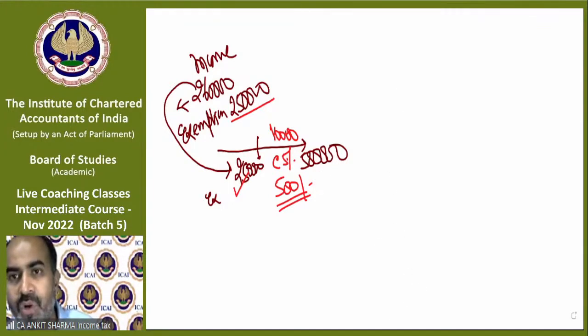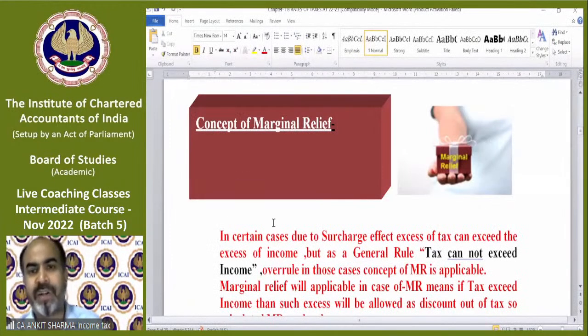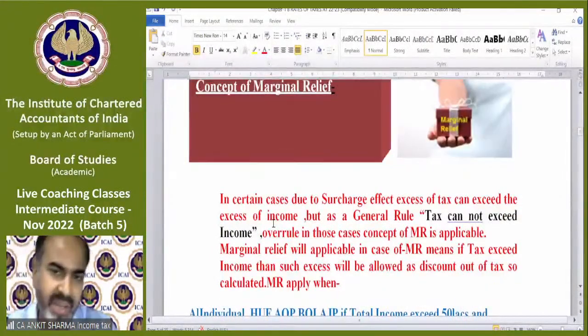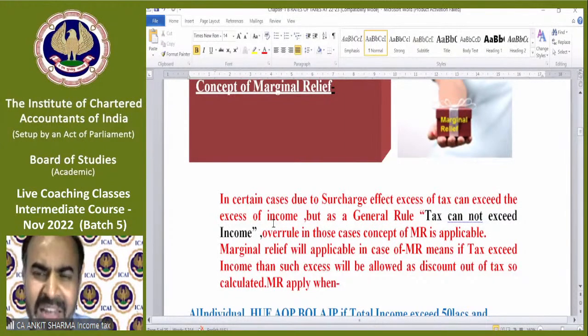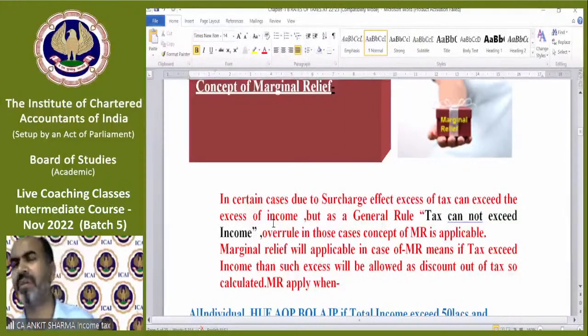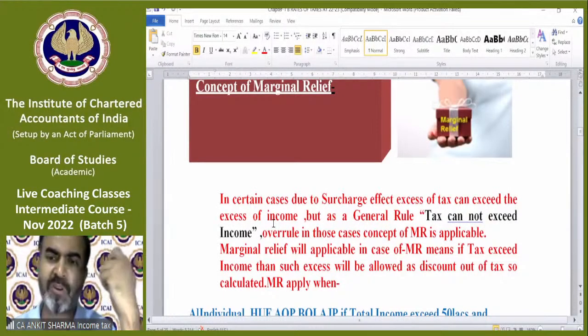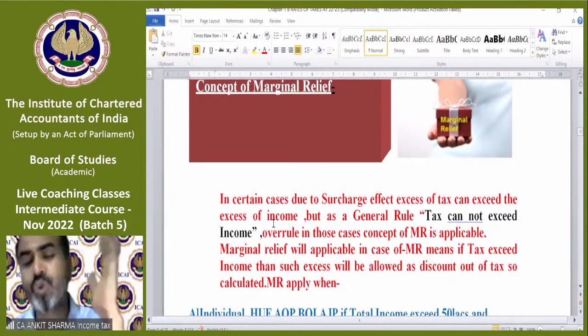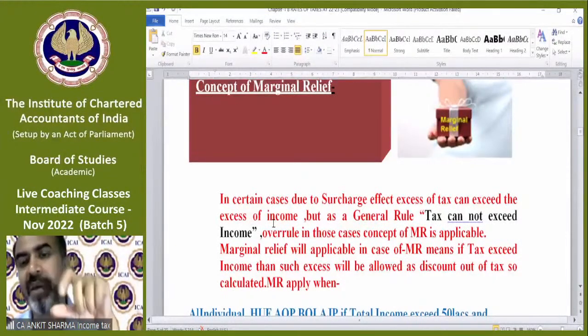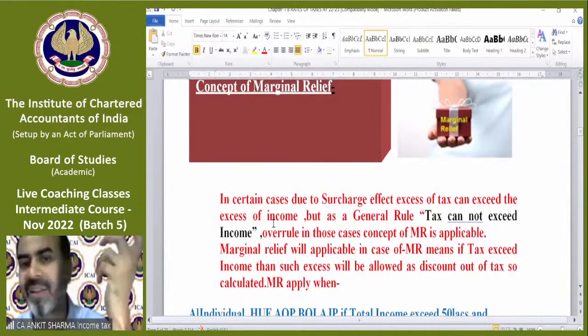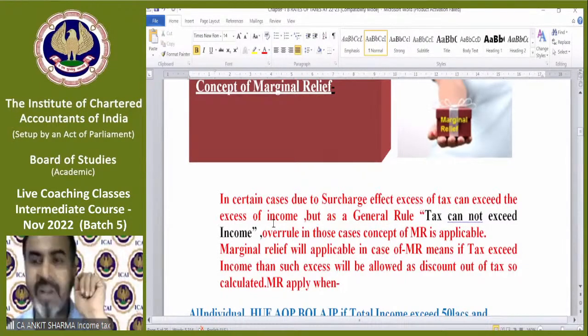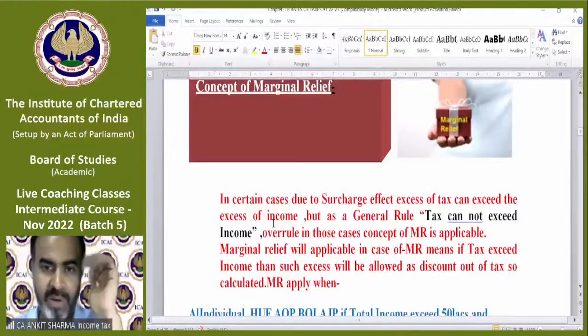Fine. So moving on to our provisions, and that is marginal relief. It will take 10 minutes to understand, then we can close our class and our topic will also be covered. Whatever is left in this topic, we'll do one thing: because the residential status topic has 2 sessions, 18th and 20th of May, and that is not that huge a topic to cover, whatever remains for this session, I'll take in the next session of residential status in the starting also. I'm trying to cover it, but if 5 or 10 minutes are remaining, then we will take it in the next session.